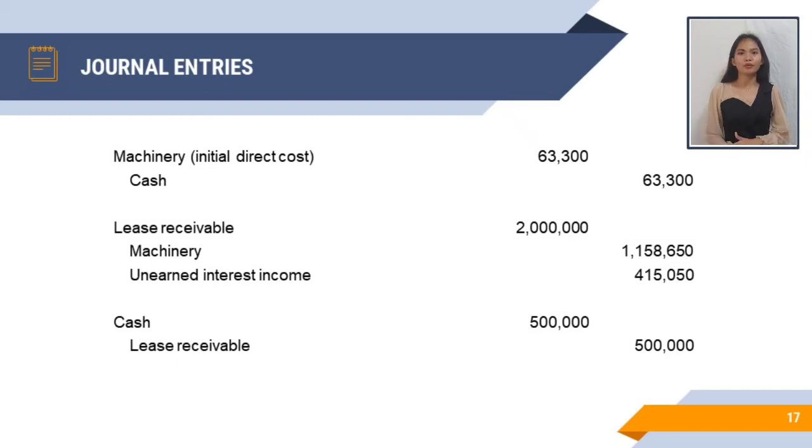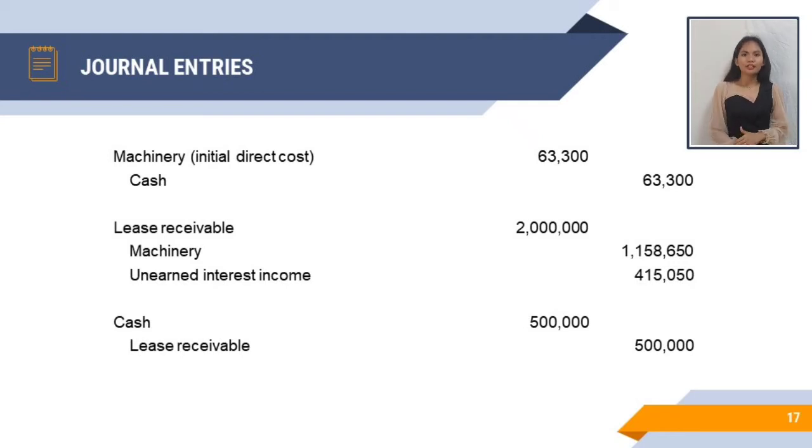And to record the direct financing lease for 2021, we will debit the lease receivable for 2 million and we credit the machinery for 1,584,950 and credit the unearned interest income for 415,050 pesos. And to record the collection of annual rental for 2021, we debit cash for 500,000 and credit lease receivable for 500,000 also.